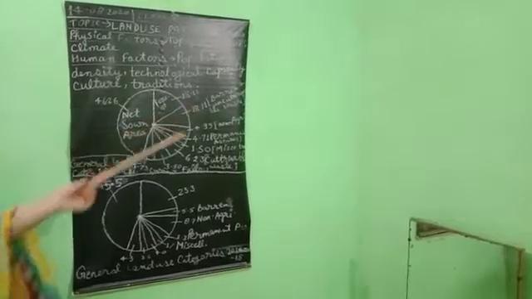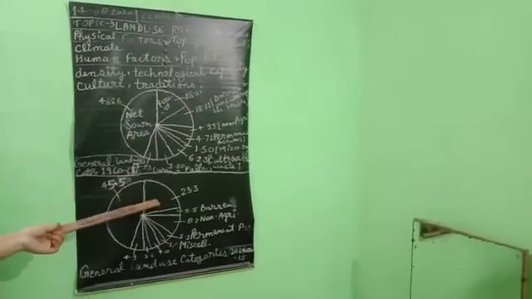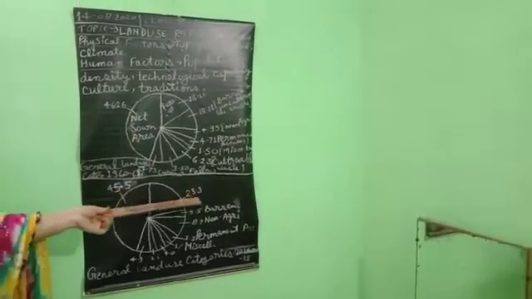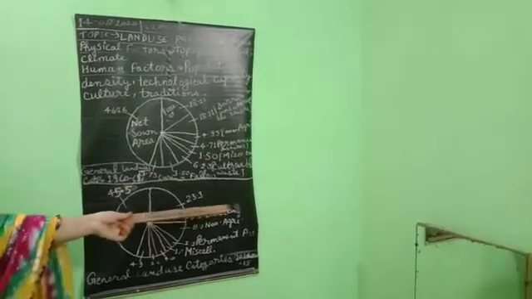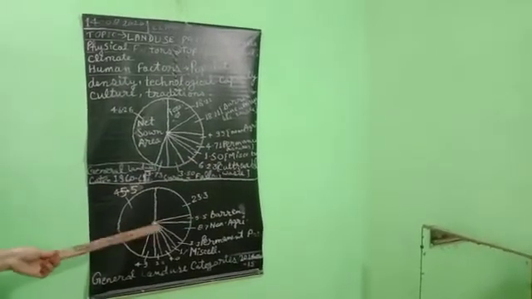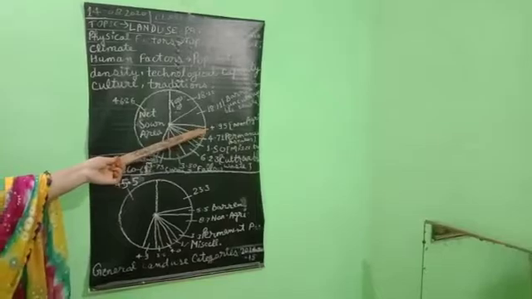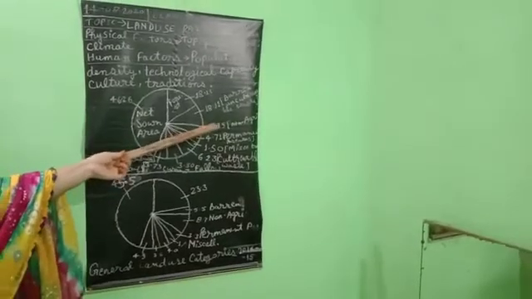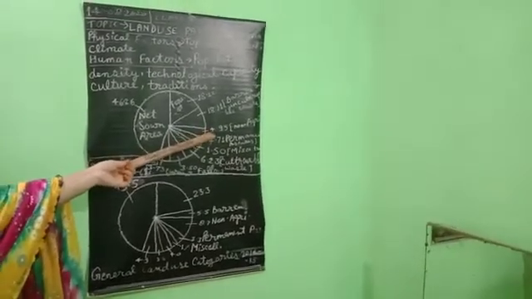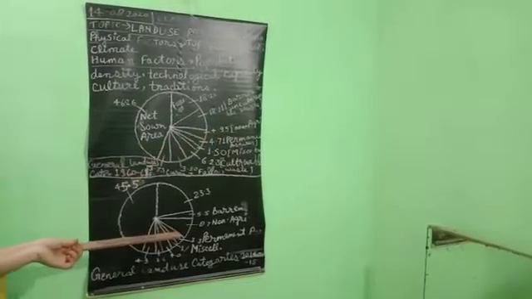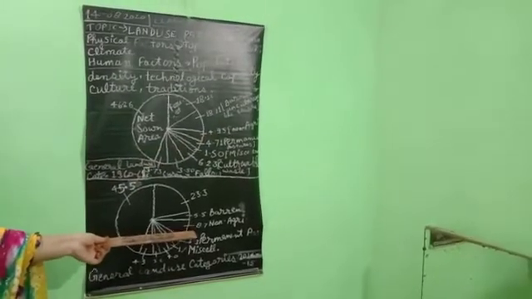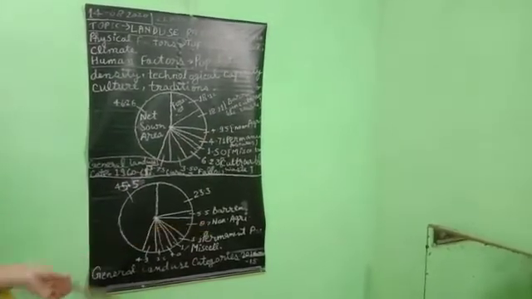That was 18.11 and now it has been reduced to 5.5%.